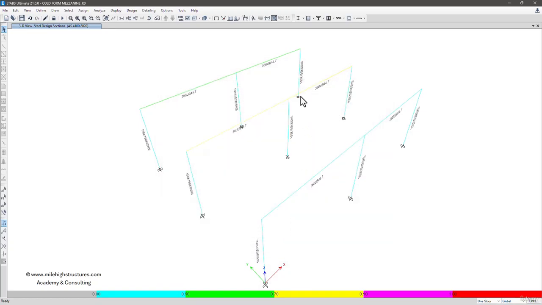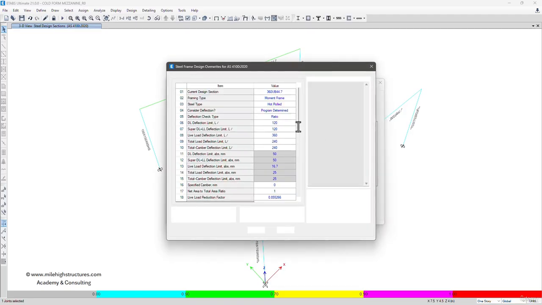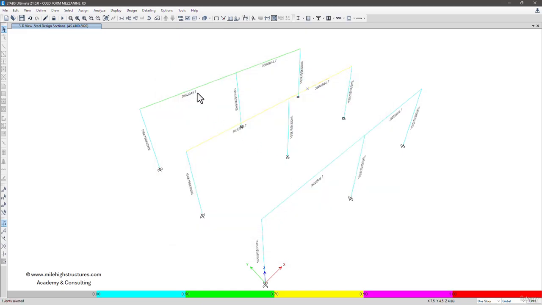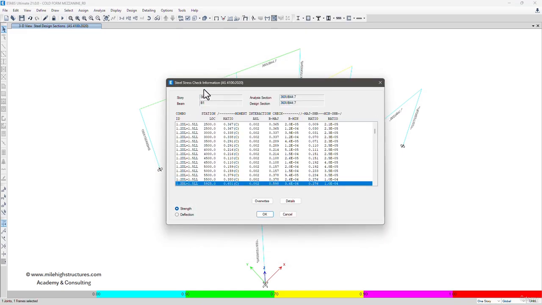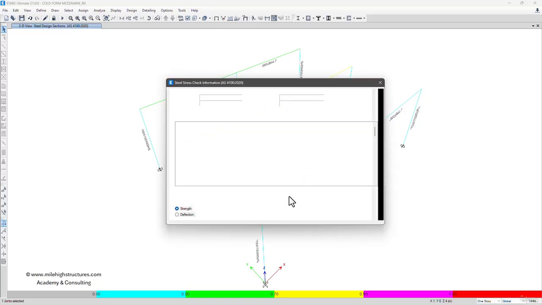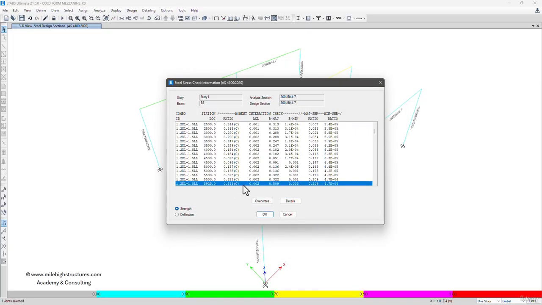Similarly, we can see the ratio here also. Here also it is 0.881, and obviously with the same section, the bending moment capacity shall also be the same, that is 208 kilonewton meter. Now if we click on this particular member here, that is 360 UB 44.7, you must be wondering why this is green and why this is blue. In here we are having a cantilever projected on the outer side, but here we are not having any kind of cantilever. So if required, we can do the optimization for this member: instead of 360 UB 44.7, we can have a lower size, that is 310 UB 32. With that the ratio becomes quite comfortable, that is 0.513.